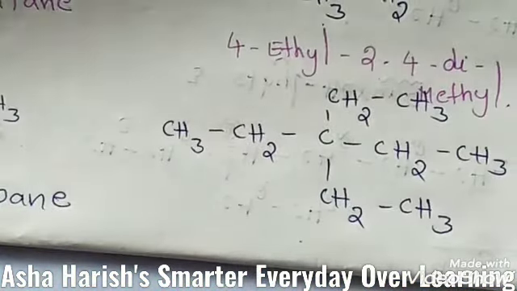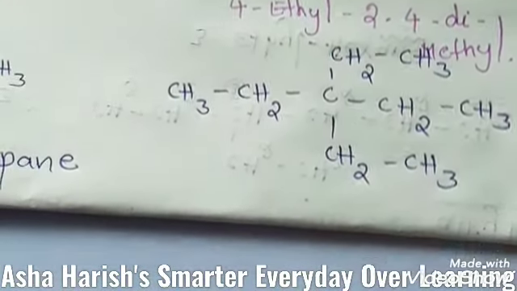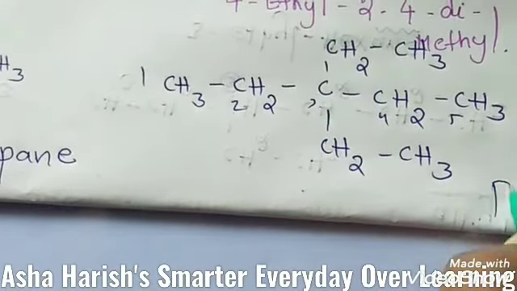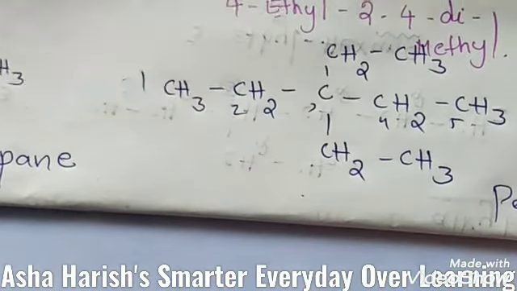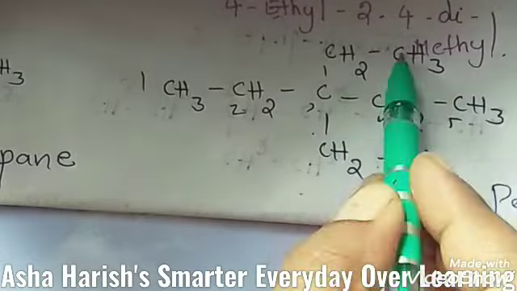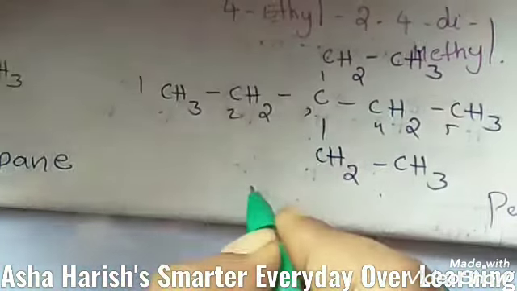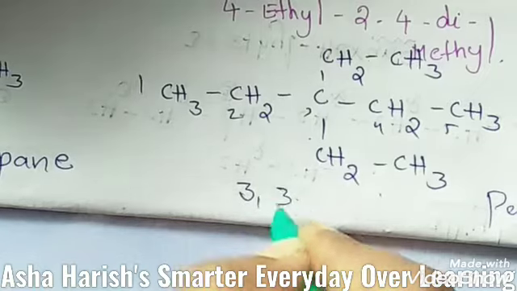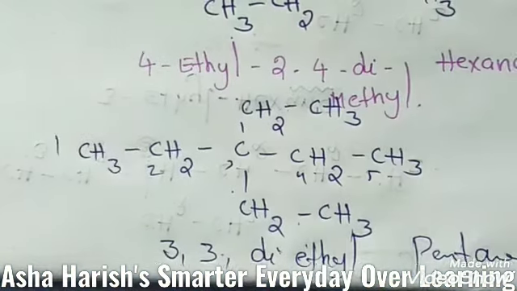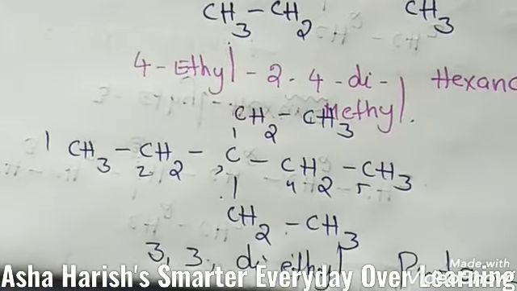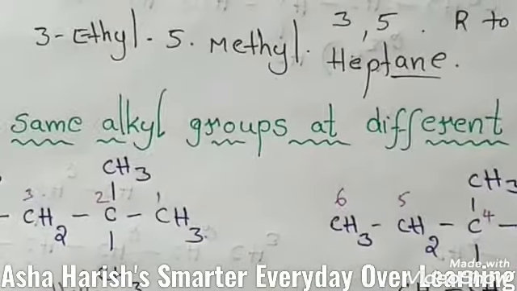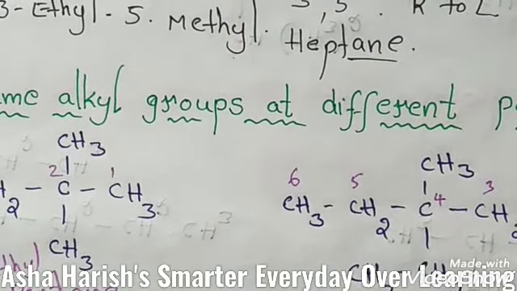And if you see this example here, how we can number this: 1 2 3 4 5. So the root word is pentane. Then students, at this third carbon only 2 ethyl groups are located, so the name should be 3 3 diethyl pentane, the correct IUPAC name. Okay, right. And this is about the naming of the same alkyl groups at different positions. Then we shall go for the next one.